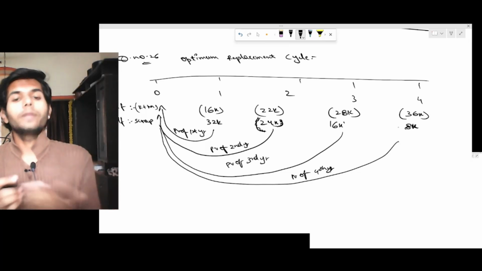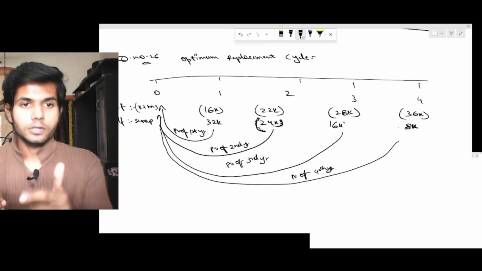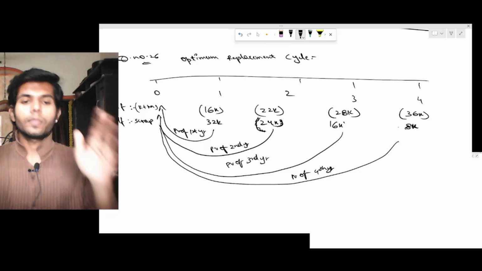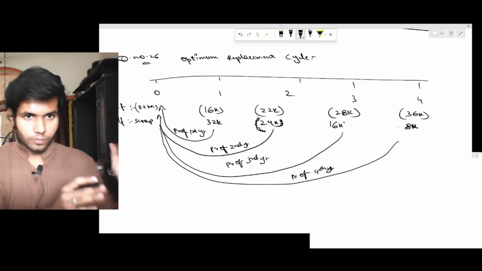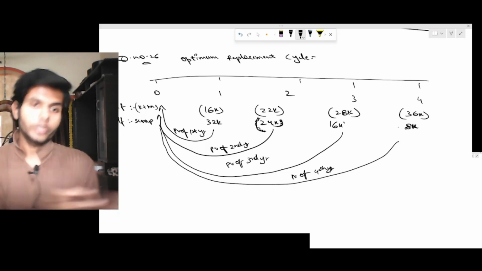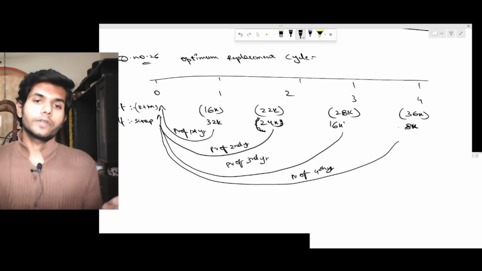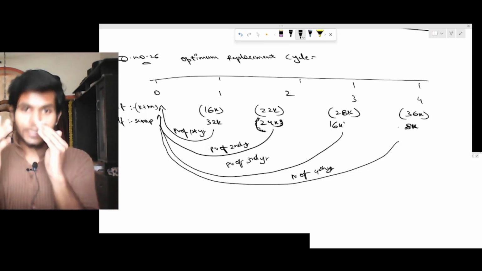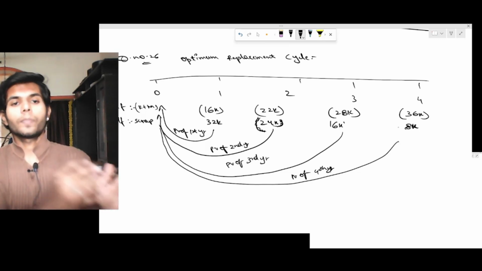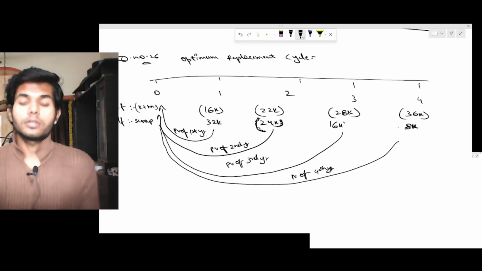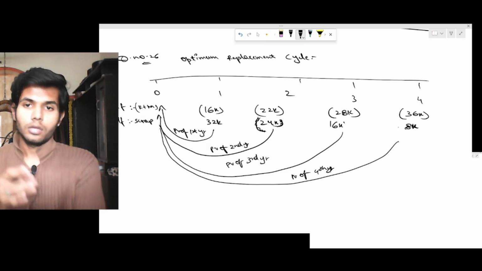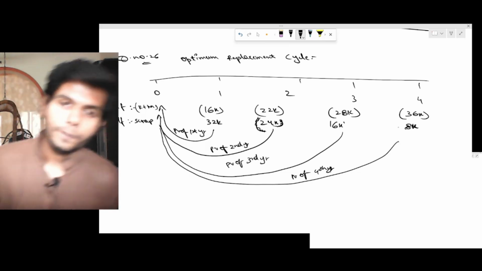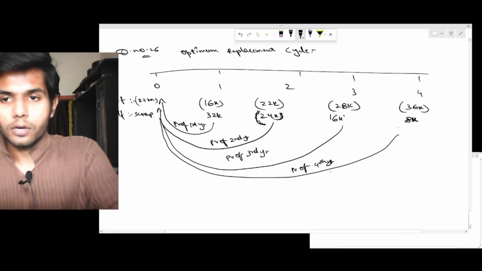By this, all the cash flows of year 1, year 2, year 3, year 4 will be brought to year 0. Thereafter, we'll be taking equivalent annual cost. Cash flow of year 1 will be brought to year 0, and we find the equivalent annual cost of such cash flow which were brought to year 0. All the cash flows of year 2 will be discounted and brought to year 0, and thereafter we find the equivalent annual cost of such cash flows. Thereafter bring all the cash flows of year 3 to 0th year and find the equivalent annual cost, and the same way discount the cash flows of year 4 to 0th year and find the EAC, equivalent annual cost of year 4.